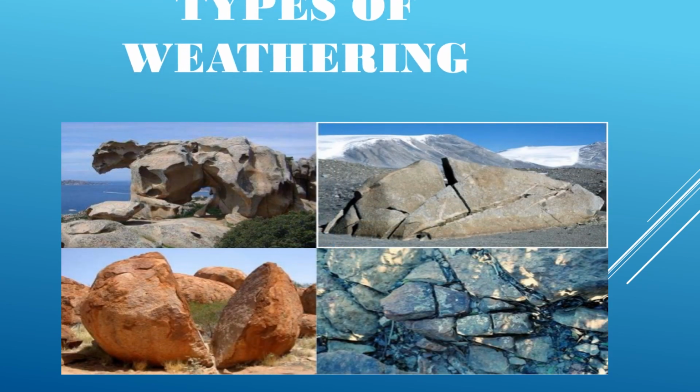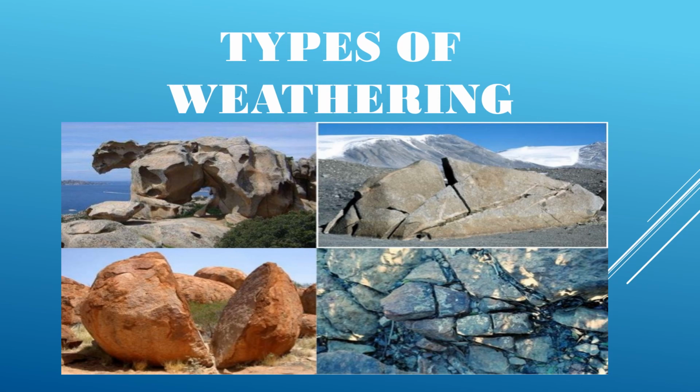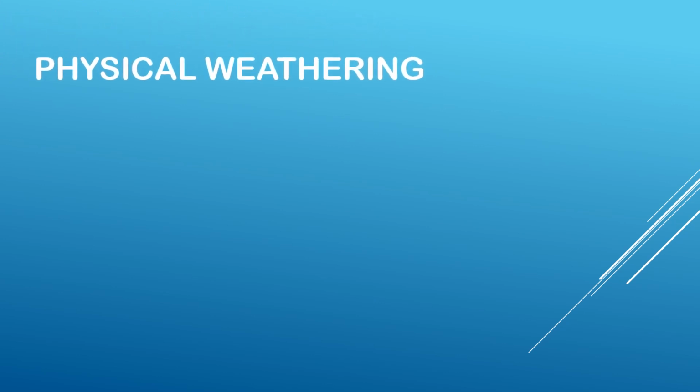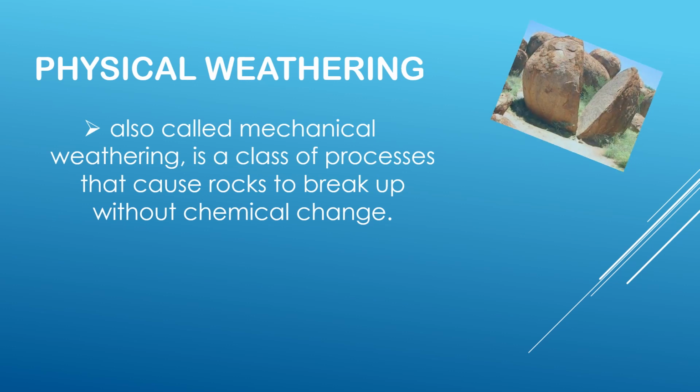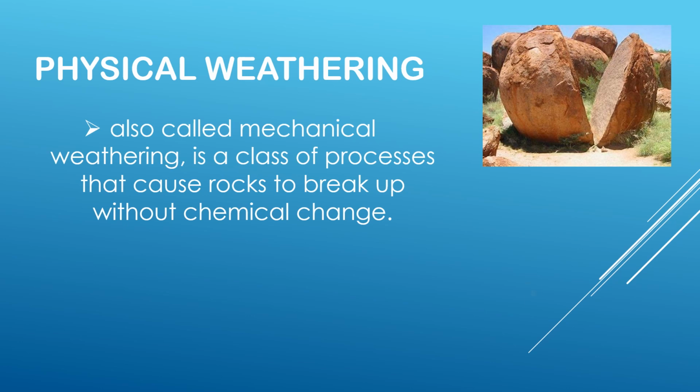Now, let's talk about the different types of weathering. What are the types of weathering? Physical weathering, also called mechanical weathering, is a class of processes that cause rocks to break up without chemical change.